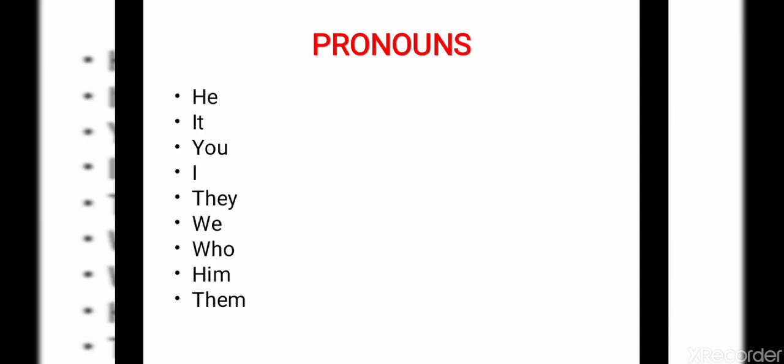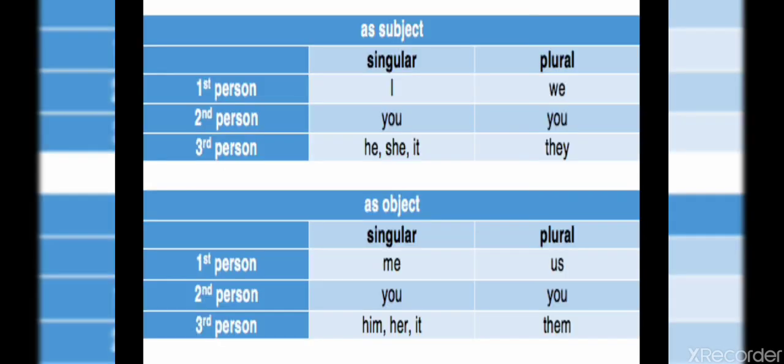These are some examples of pronouns: he, it, you, I, they, we, whom, him and them. Just before, we said that the pronoun can act as a subject pronoun or object pronoun. Look here.